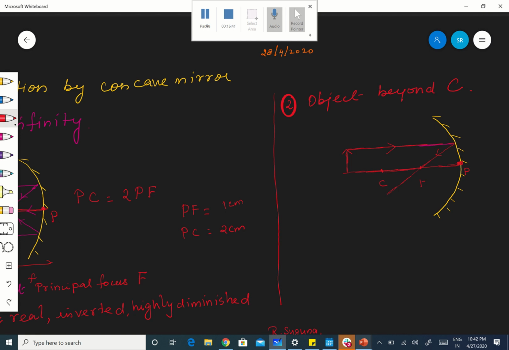And one ray that is always there passes through the principal axis, and that will be reflected back along its path. Apart from that, I want one more ray. Which ray can I take? The ray which passes through the focus. Very important: if parallel rays after reflection pass through the focus, then the ray which itself passes through the focus